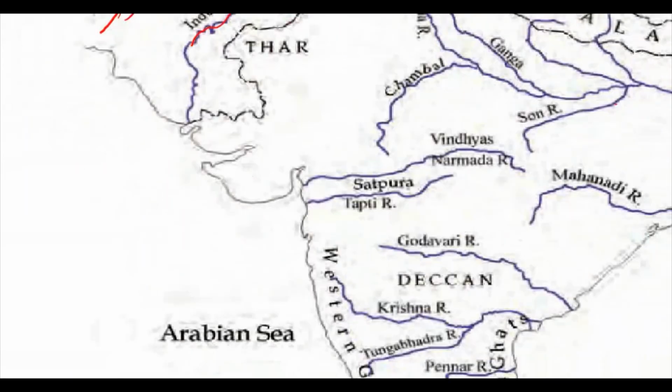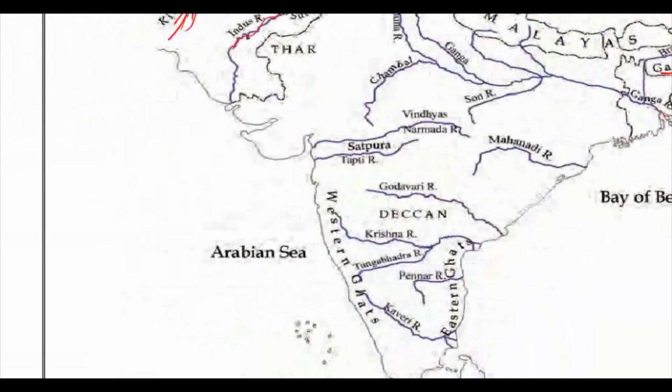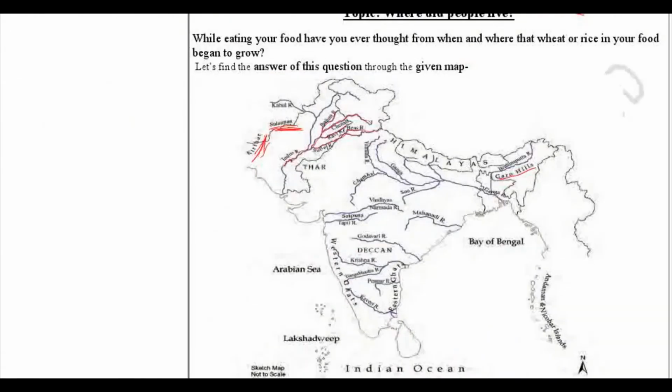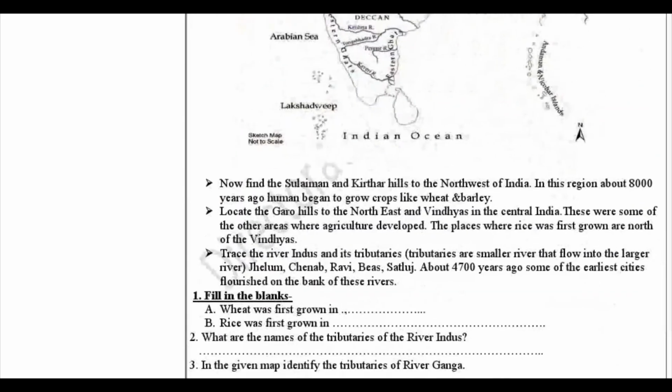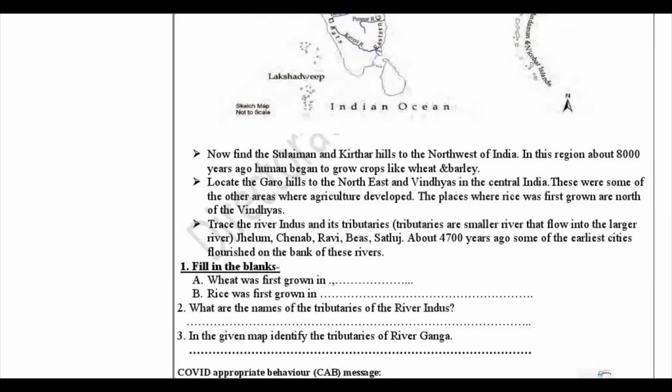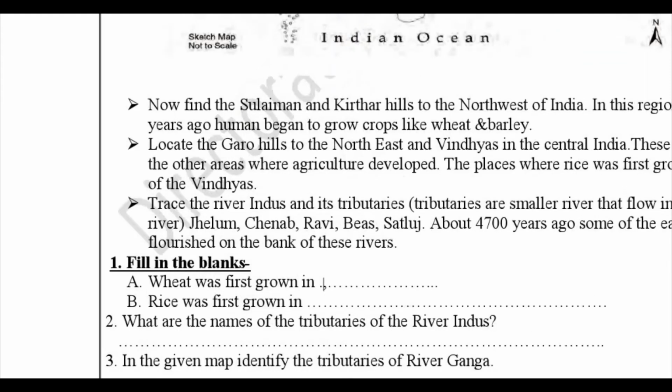So you come down, now this is written. Now we have fill in the blanks. Okay, so we need to see what is the answer of this fill in the blank. Now first one is A, wheat was first grown in. So where was wheat grown first in? Yes, it was the Suleiman and the Kirthar